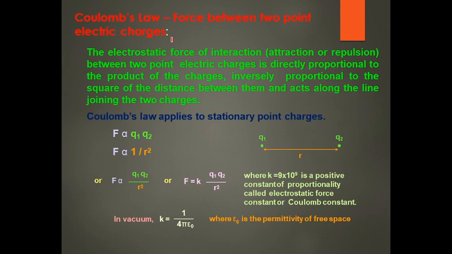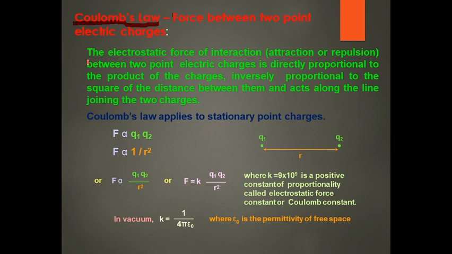If their charges are different, or unlike charges, they attract each other. The amount of attraction or repulsion force is calculated by using a law known as Coulomb's law. It means when two point charges are brought close to each other, they may attract or repel each other depending on their charges, and the force of attraction or repulsion is calculated by this law, known as Coulomb's law.